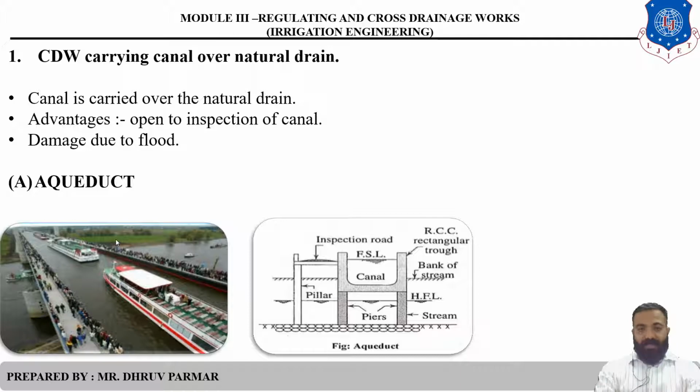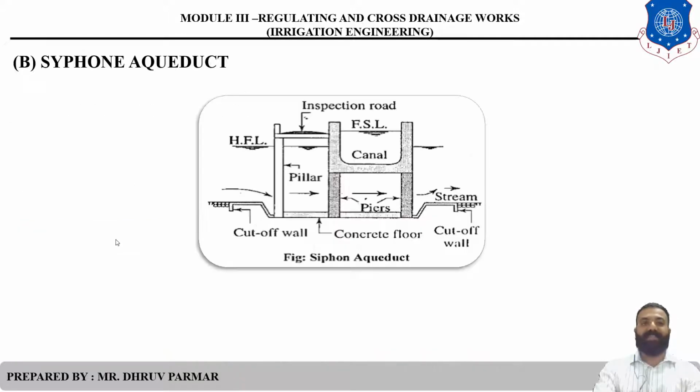But in this case, the HFL, the high flood level, is always below the canal base or canal bottom layer. Then the water goes into the natural drain by gravity. So this is the first case, the aqueduct. Then the second one, siphon aqueduct.